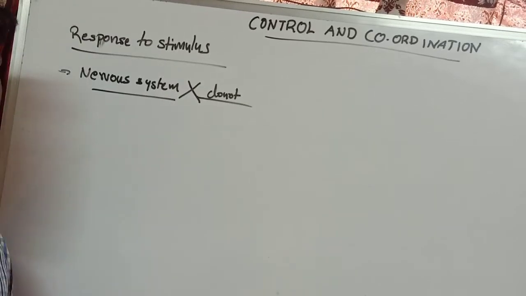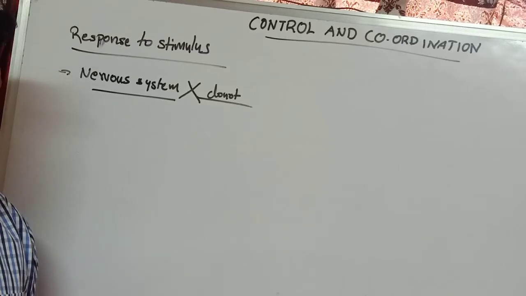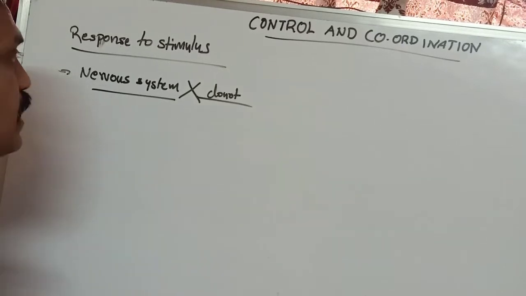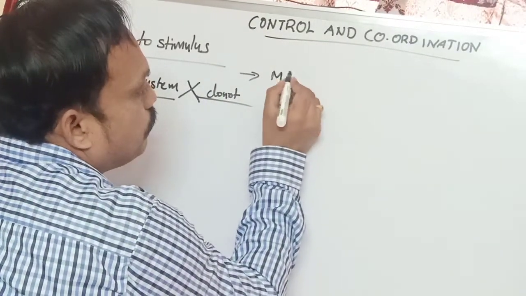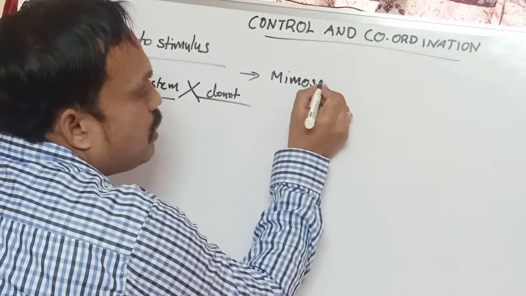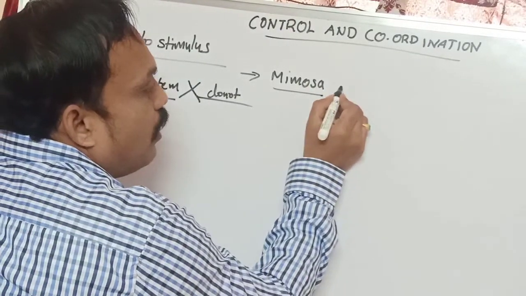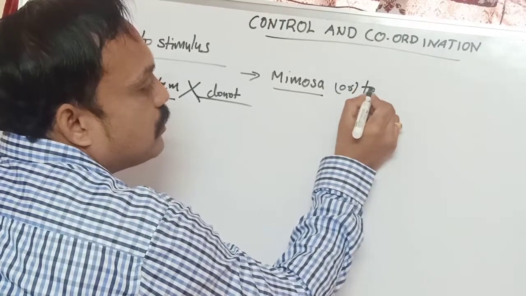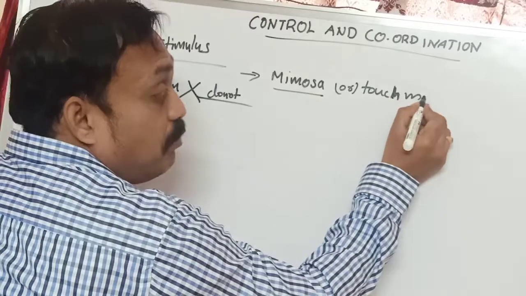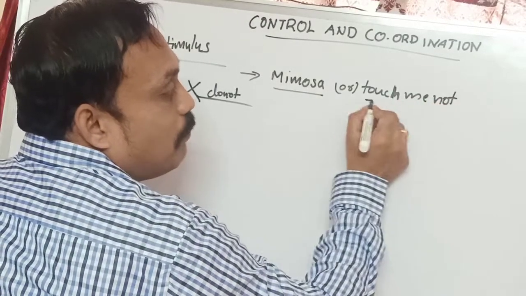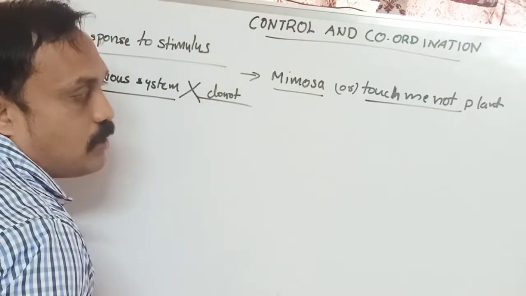How are they showing response to stimulus? Let us give an example. We have a good example of a plant showing response to stimulus: Mimosa. The plant name is Mimosa, not samosa, Mimosa. Mimosa, or the touch-me-not plant. The name is only touch-me-not plant.